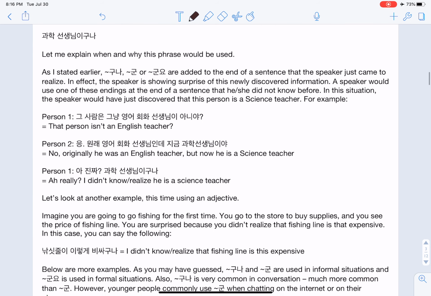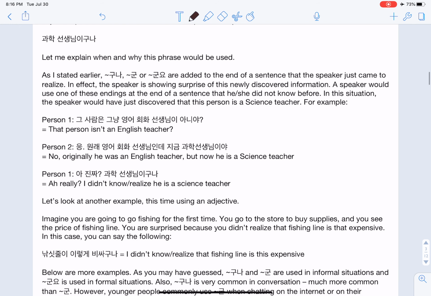As I stated earlier, guna, gun, or gunyo are added to the end of a sentence when the speaker just came to realize. In effect, the speaker is showing a bit of surprise at this newly discovered information. A speaker would use one of these endings at the end of a sentence that he or she did not know before. In this situation, the speaker would have just discovered that this person is a science teacher.